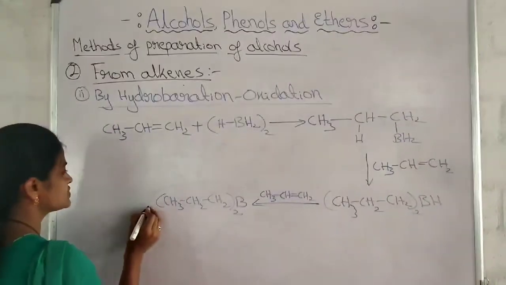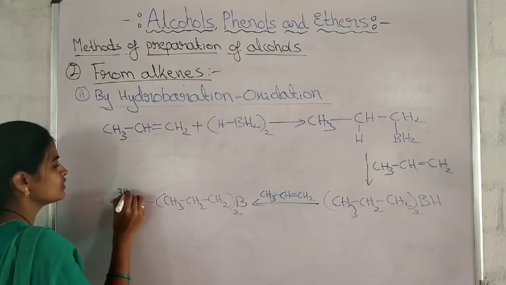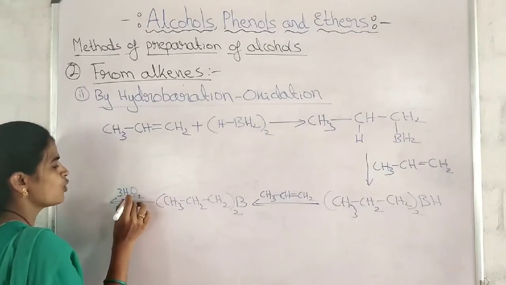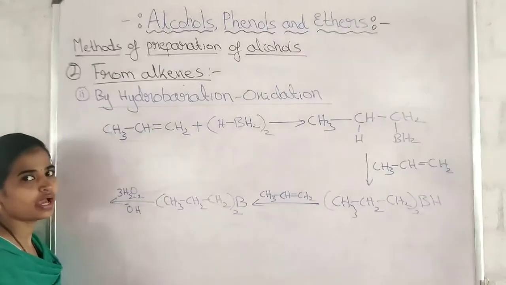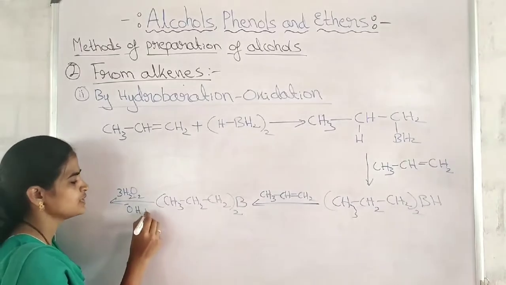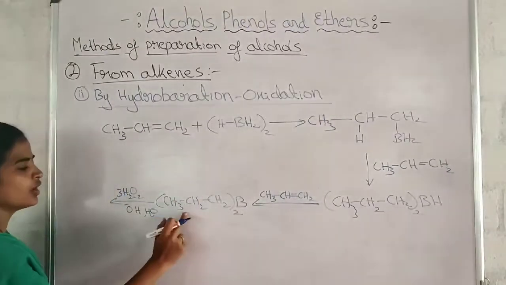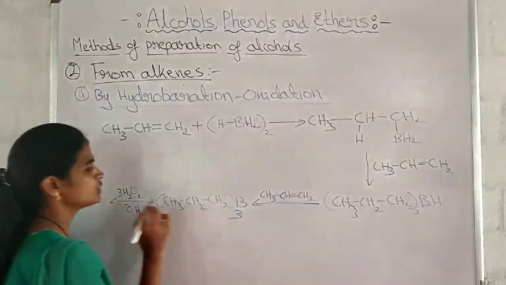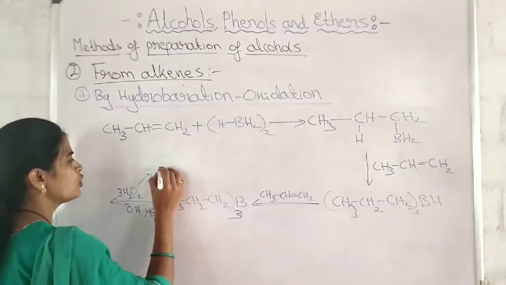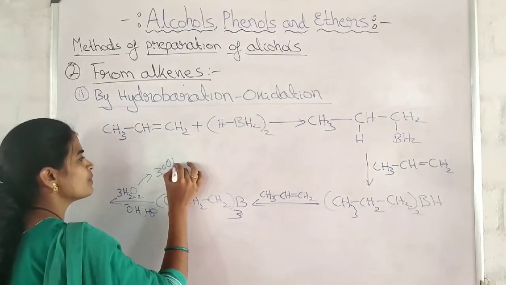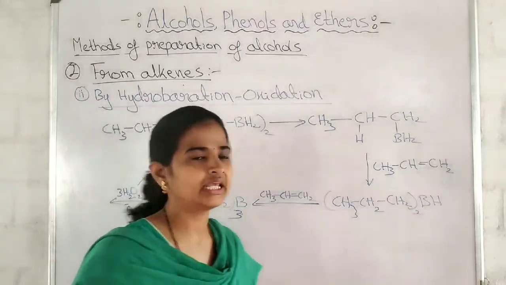Now we have to make this undergo oxidation by using three molecules of hydrogen peroxide, H2O2, in the presence of aqueous sodium hydroxide. I am writing OH minus here. Aqueous means H2O. To the three molecules of this, I am adding 3H2O2, which means 6 times OH minus.